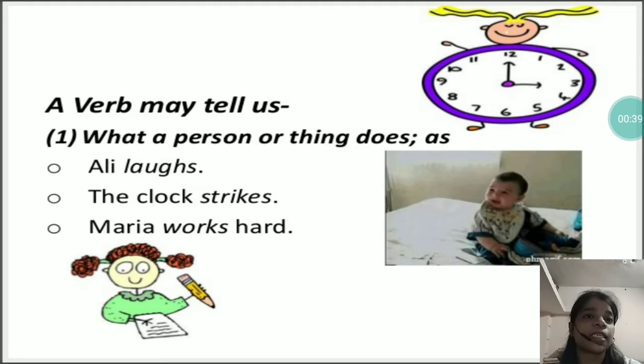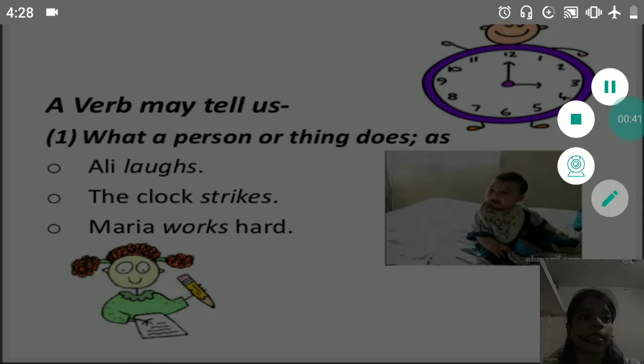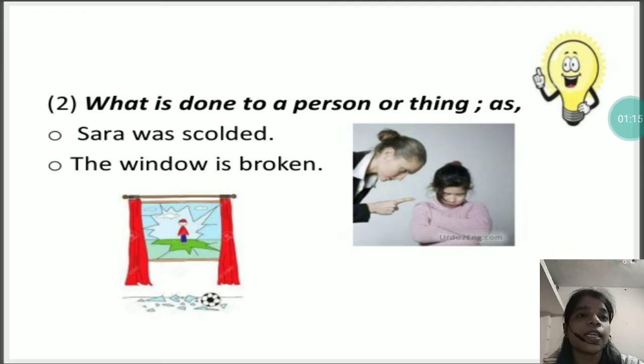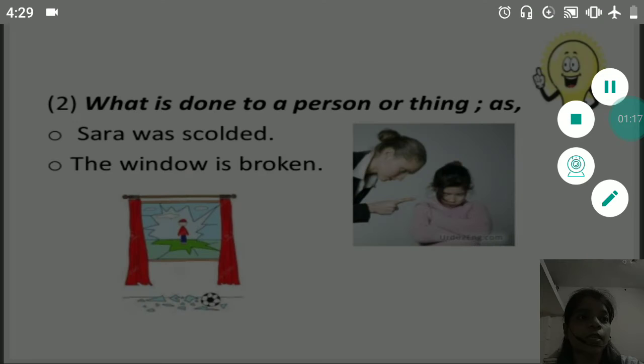So a verb may tell us what a person or thing does. Like Ali laughs. So what does Ali do? Ali laughs. The clock strikes. What does the clock do? The clock strikes. Maria works hard. What does Maria do? Maria works hard. So the words that will give us the answer of what a person or thing is doing or does, that is called verb.